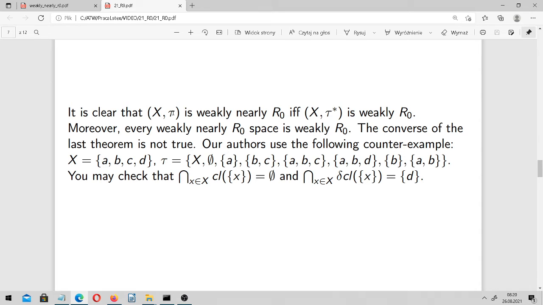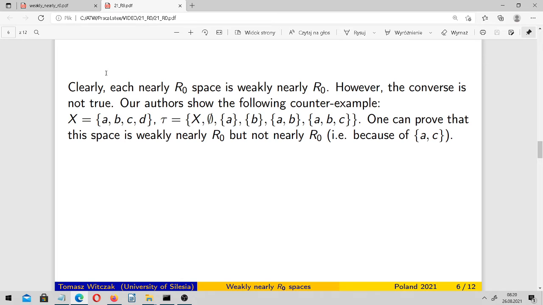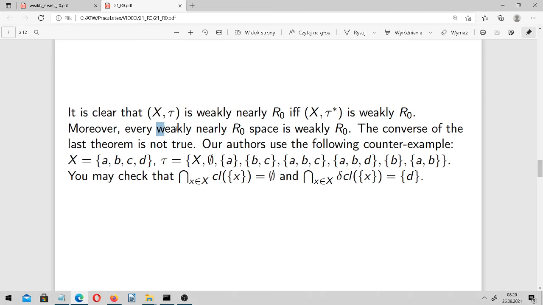Moreover, it's clear that (X, tau) is weakly nearly R0 if (X, tau star) is weakly R0. And then every weakly nearly R0 space is weakly R0. Compare these two theorems. Here we said that each nearly R0 space is weakly nearly R0. And here we say that each weakly nearly R0 is weakly R0. And the converse of the last theorem is not true. There are spaces which are weakly R0 but not weakly nearly R0. And authors use the following counterexample, which is here.